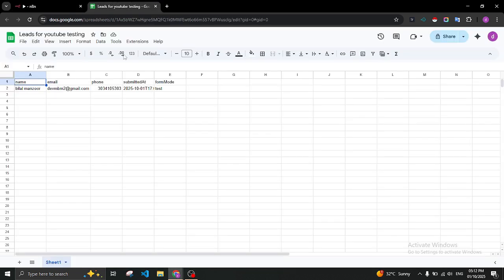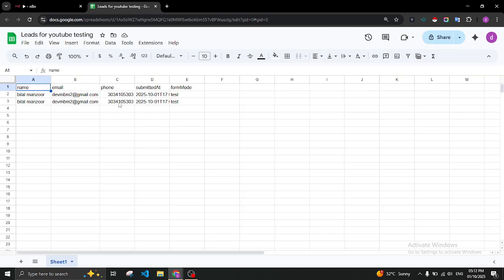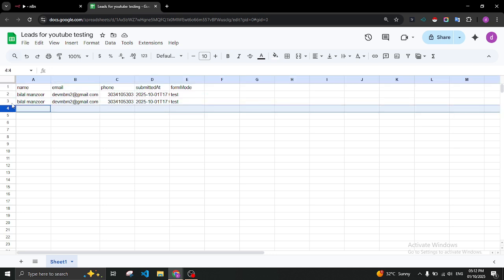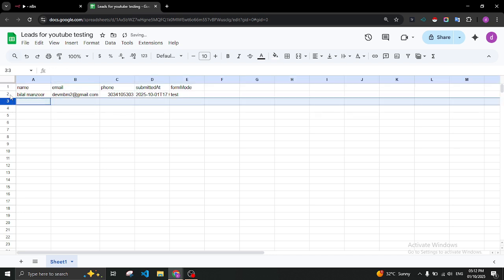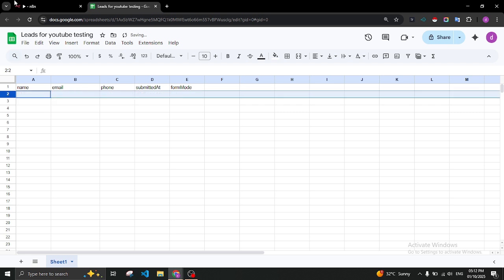data is again inserted, but have you noticed the data is duplicating? Look at here, we do not want to duplicate our leads in the data, so we will delete these rows and go back.